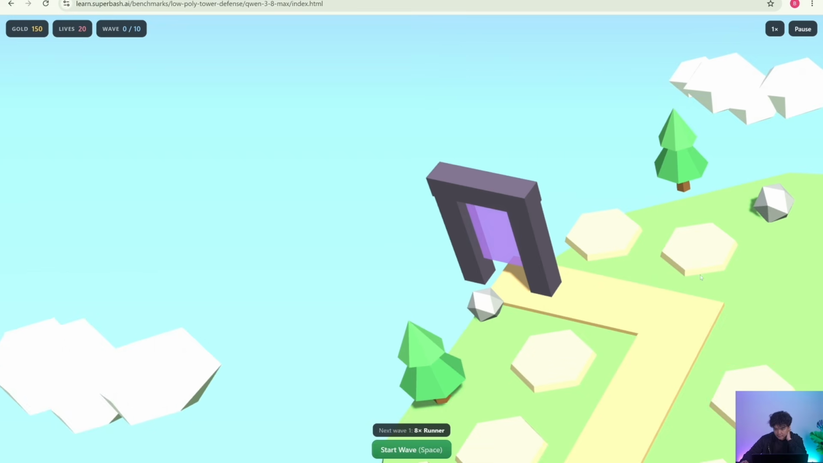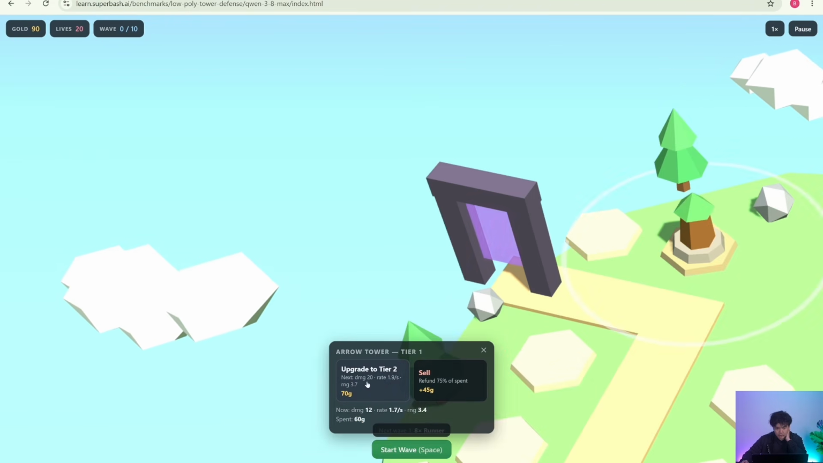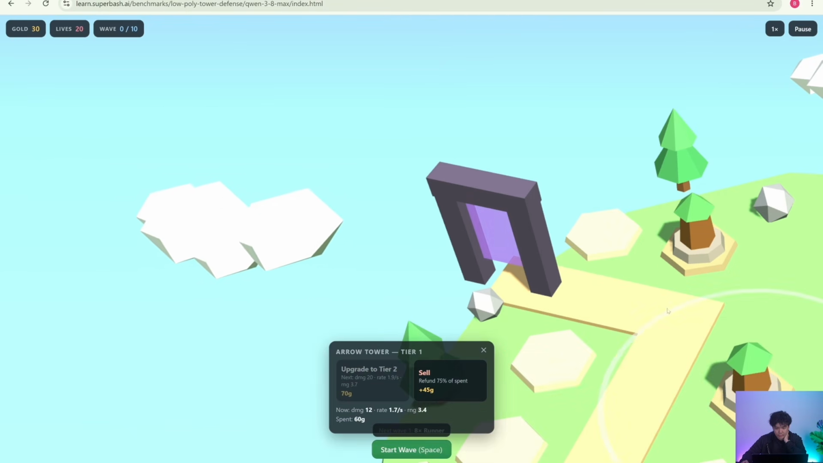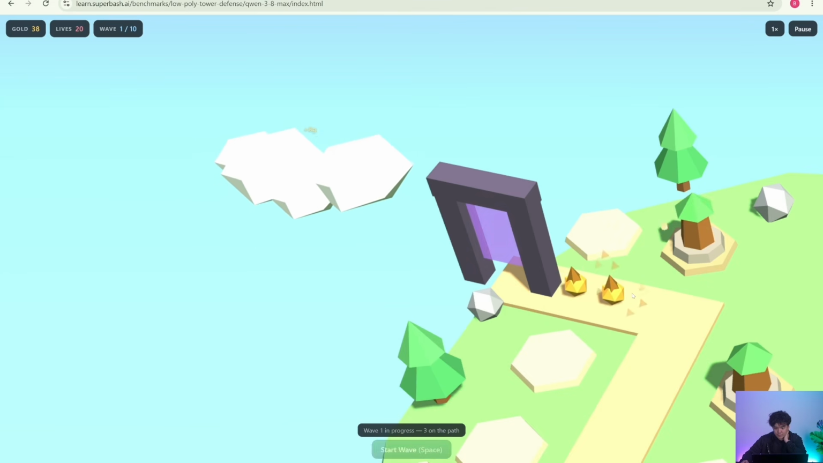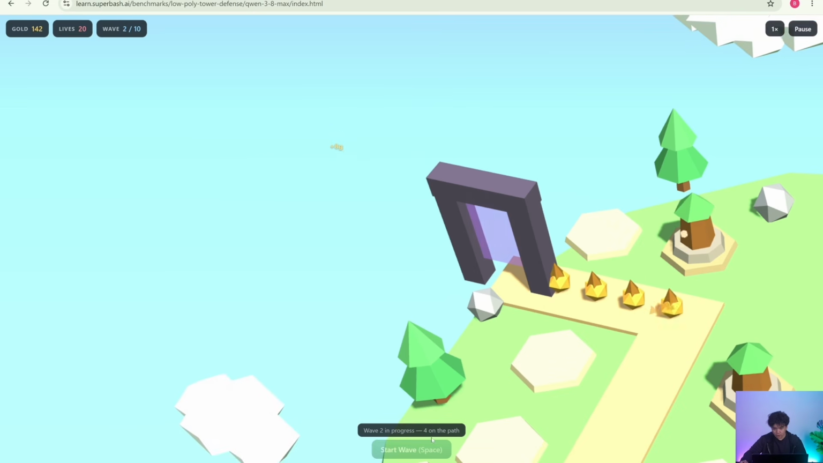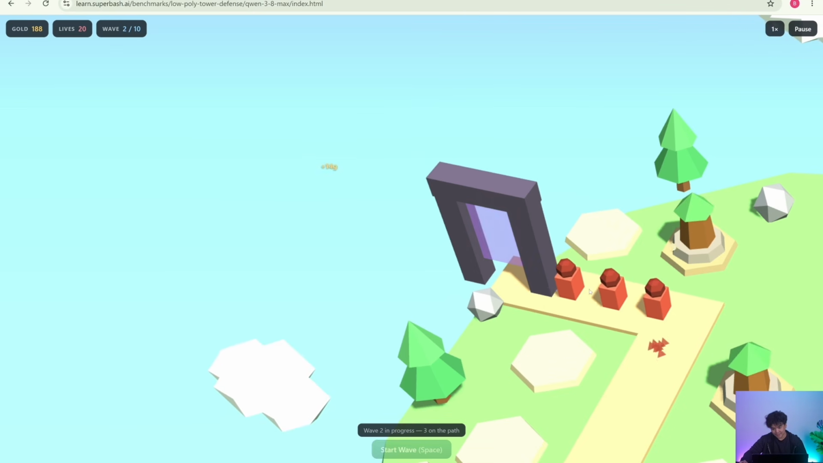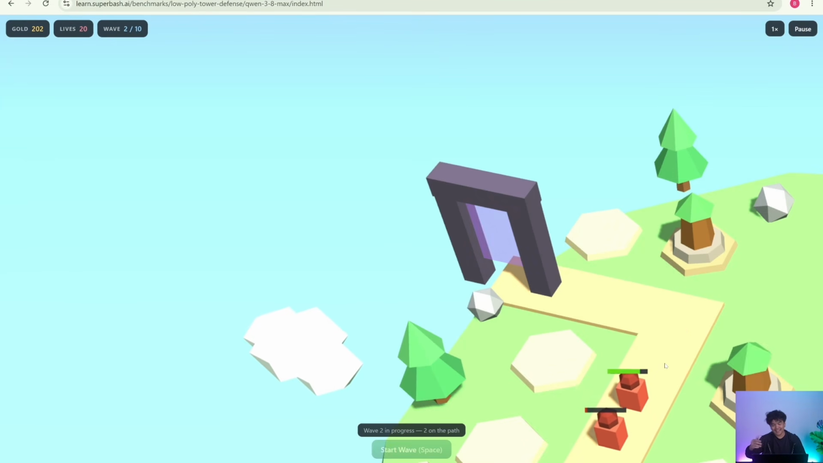I can click the pads, there's an indicator for me to place the arrows. I can even upgrade them to tiers based on how much gold I have. Let's see, let's add one more arrow tower and then start the wave. So those are the enemies, there's the health bar. So let's go on wave 2. Let's see how it goes. Oh, so there's even harder monsters to defeat. So I like that they added that as well.